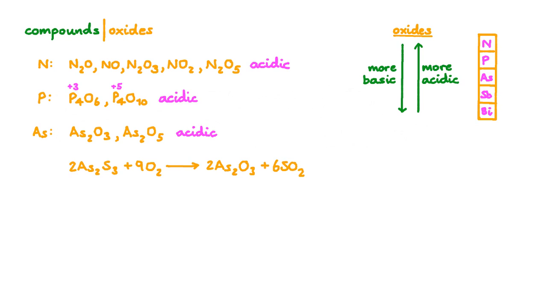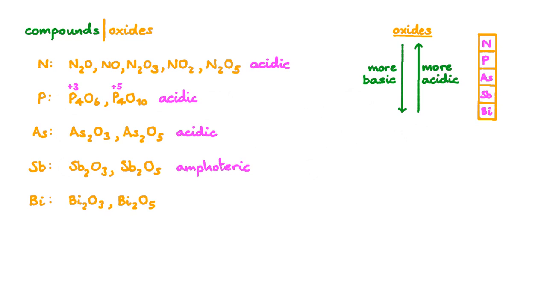Arsenic 3 oxide can be produced by burning arsenic 3 sulfide. Now, antimony. Like arsenic, antimony tends to form the antimony 3 oxide over the antimony 5 oxide. These oxides are amphoteric, being basic in some circumstances and acidic in others.